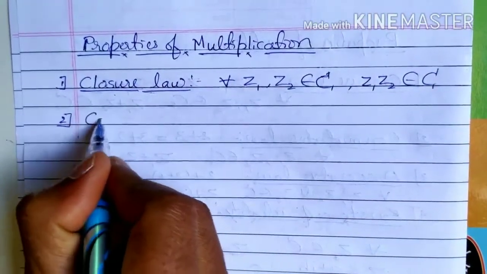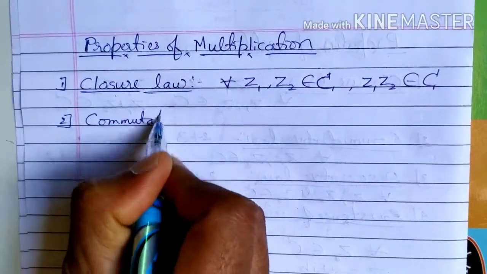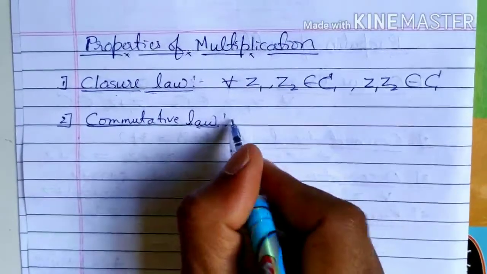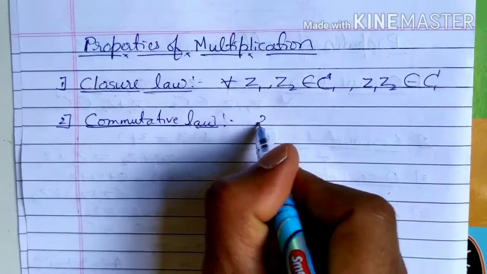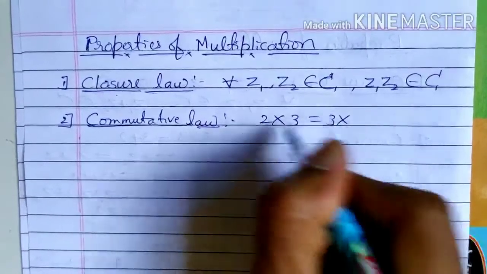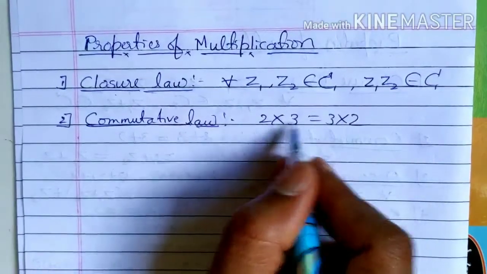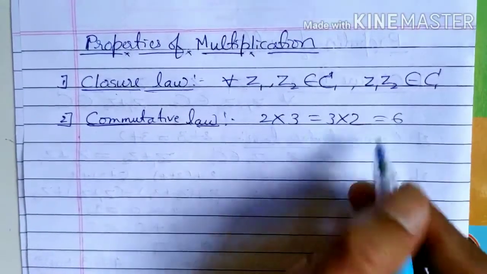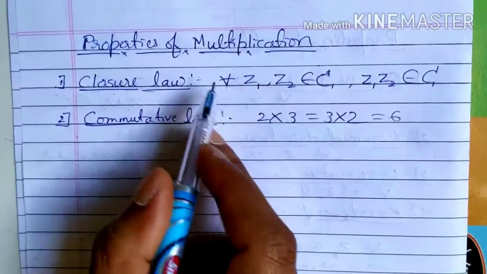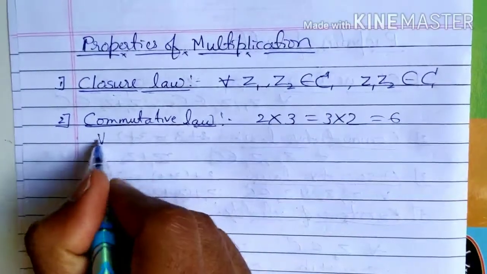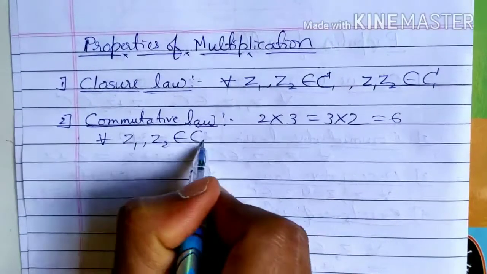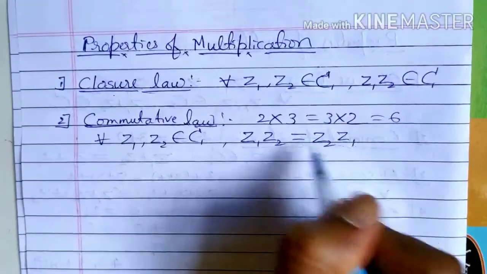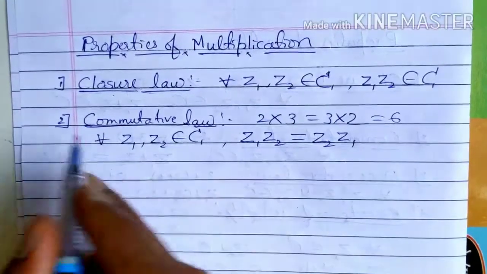Second one, commutative law. Commutative law is also similar, that is, when you multiply two numbers, you can multiply them in reverse order, right? 2 into 3 is the same as 3 into 2, that is, answer 6 for both. So it is the same for complex numbers also. If you consider any two complex numbers, then z1 into z2 is the same as z2 into z1. So that is about commutative law.